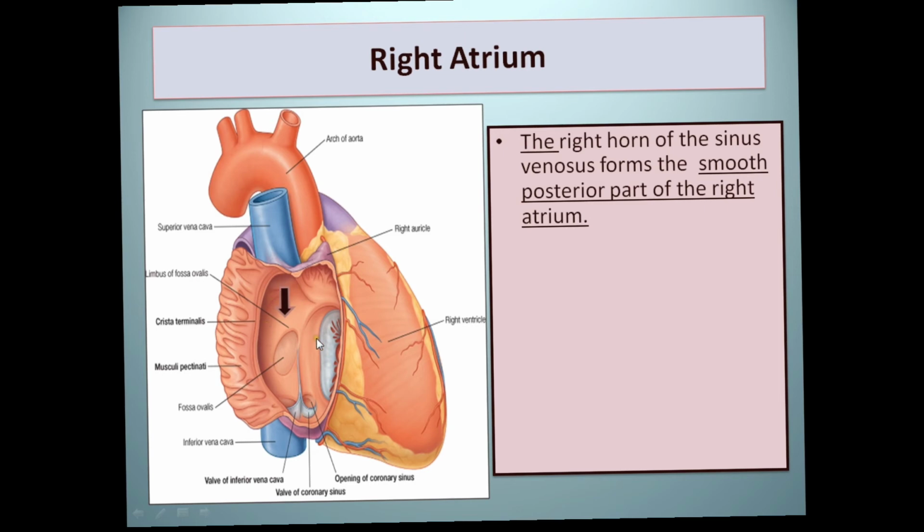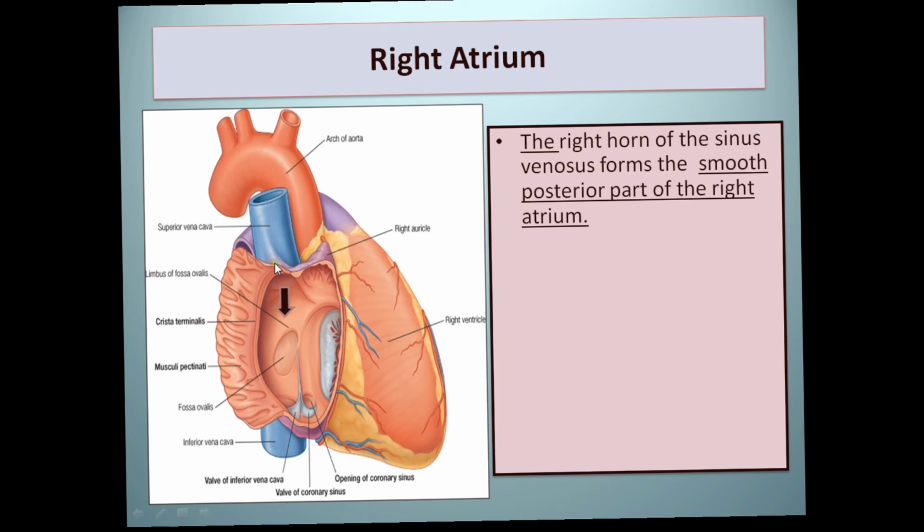So the right horn of the sinus venosus incorporates into the posterior wall of the atrium to form the smooth portion of the right atrium that can easily be identified in the adult heart, and it is separated from the trabeculated or rough portion by a sulcus called the sulcus terminalis when we visualize it on the external side, and if we look internally, there is a crista terminalis.